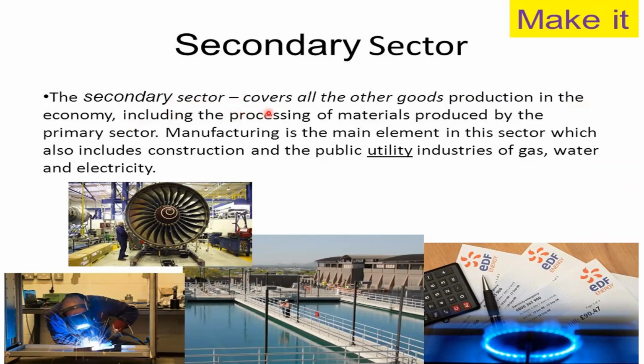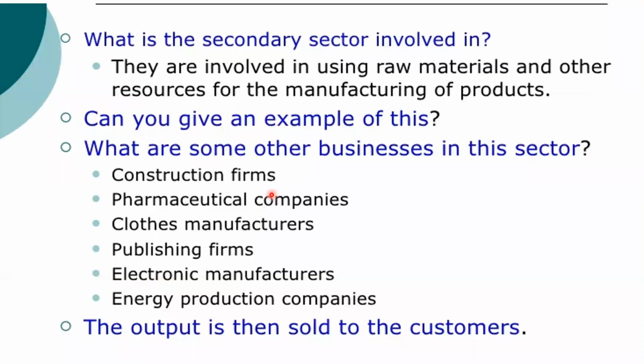The secondary sector covers all other goods production in the economy, including the processing of materials produced by the primary sector. Manufacturing, that is production, is the main element in this sector, which also includes construction and the public utility industries of gas, water, and electricity.